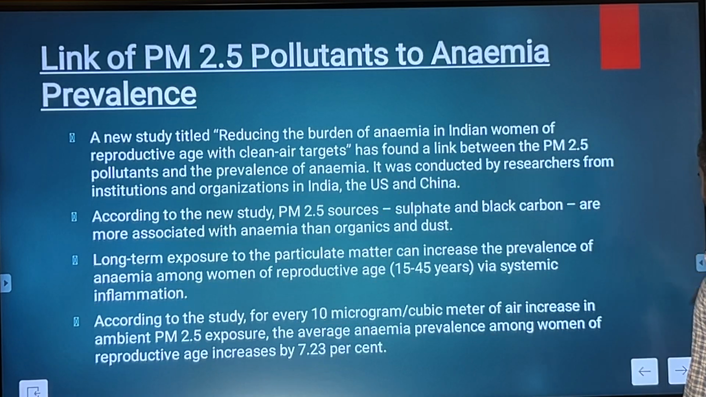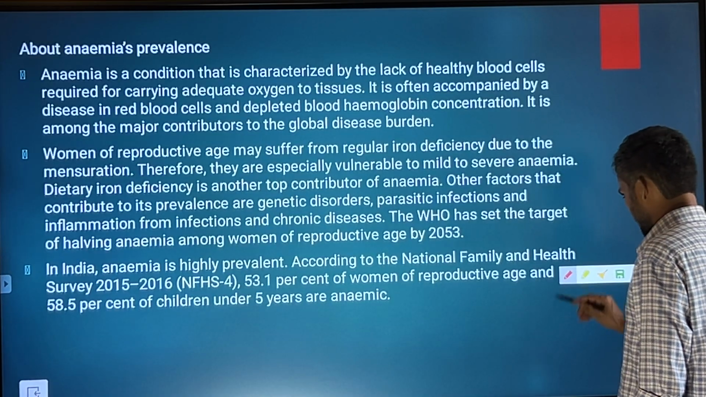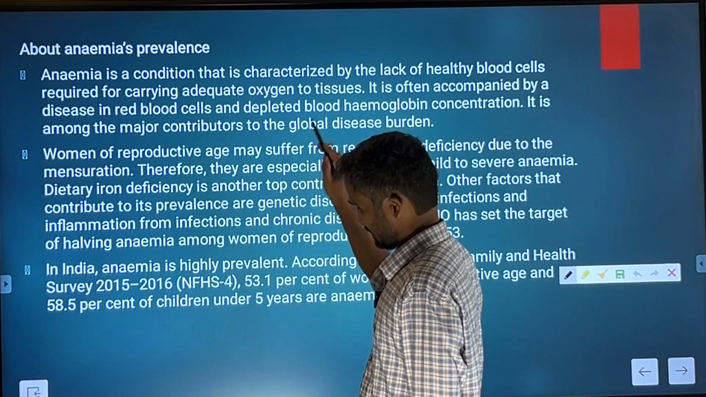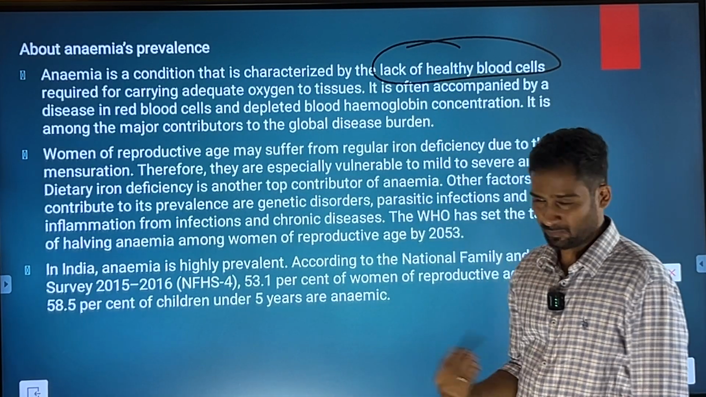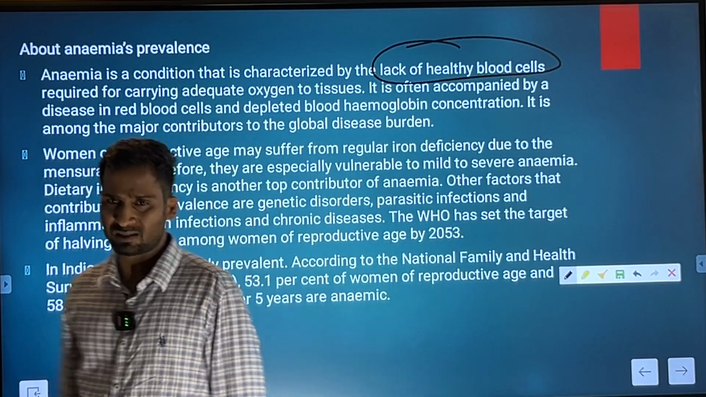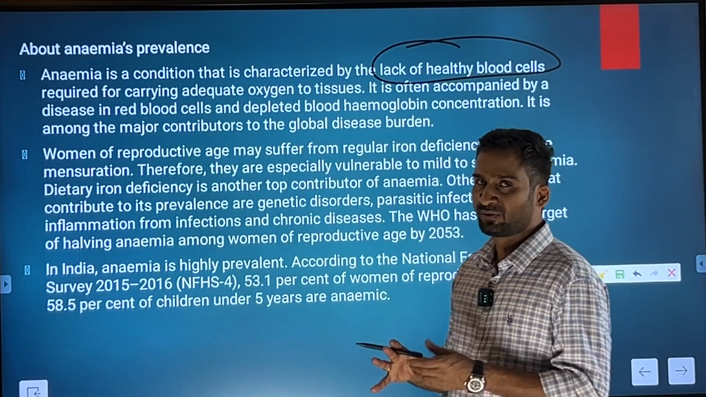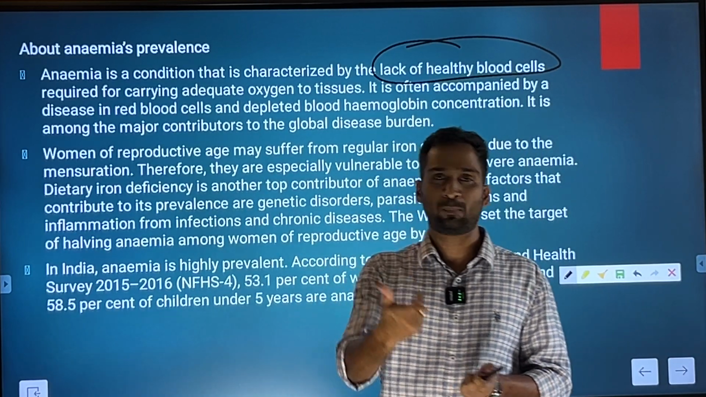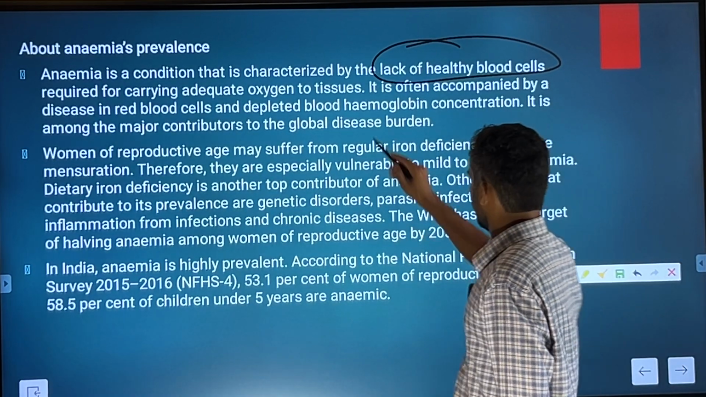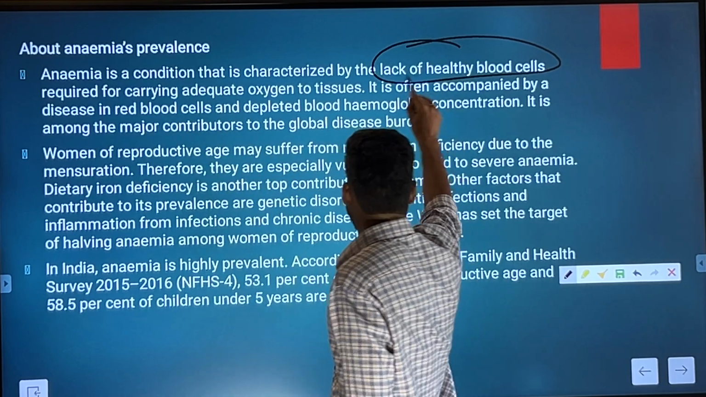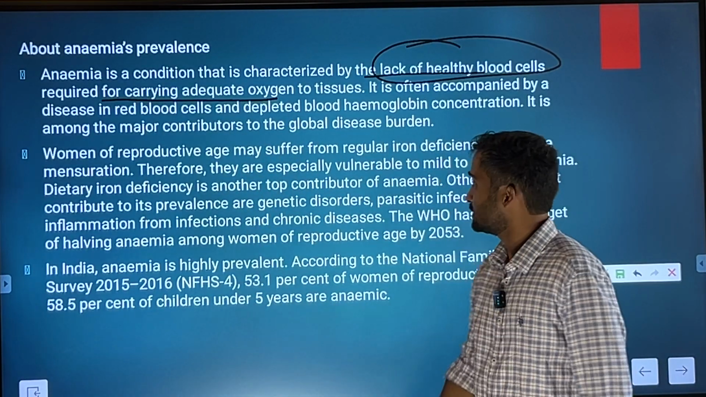Moving further, let's talk a bit about anemia. So anemia's prevalence: anemia is a condition characterized by lack of healthy blood cells. Basically the red blood cells get depleted, get ruptured, and they are unable to transfer the oxygen that they are supposed to transfer to the tissues, so causing a lot of problems to the body. So it is basically characterized by lack of healthy blood cells required for carrying adequate oxygen to the tissues.